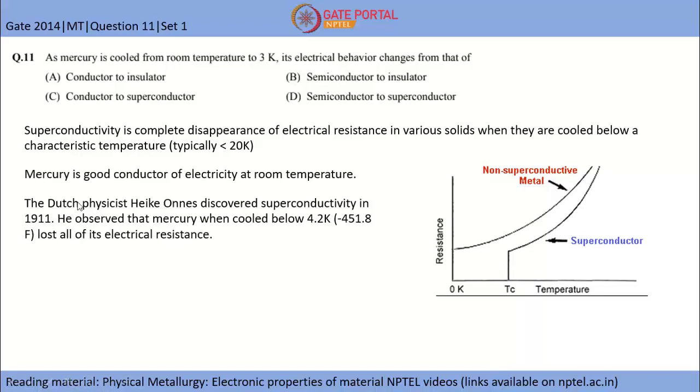Now coming to the question, mercury is a good conductor of electricity at room temperature, and it is the only liquid metal. The Dutch physicist Heike Kamerlingh Onnes discovered superconductivity in 1911, and the material was mercury. What he observed was that below 4.2 Kelvin, the material lost all of its electrical resistance and behaved as a superconductor. So the discovery of superconductivity was done on mercury.